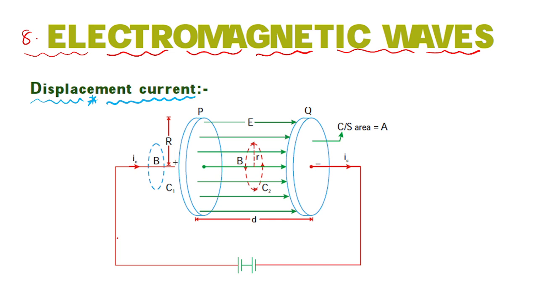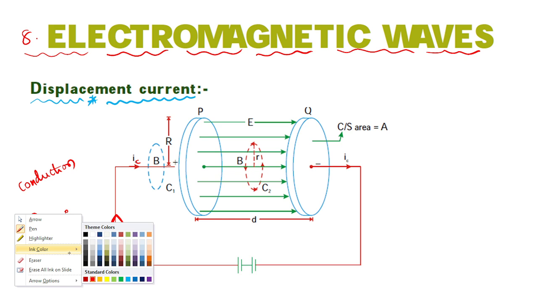Draw the figure, everyone. This is called IC. Can you see inside this one a current which is going is IC, which is called a conduction current, or conductive current, you can say.